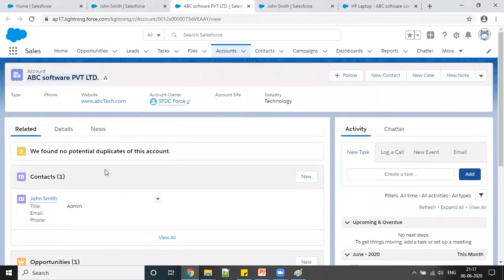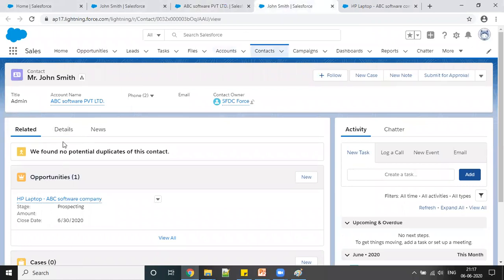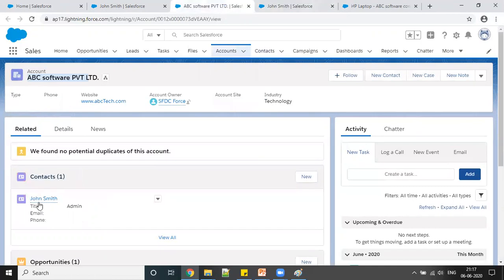In the account object, if you click on the detail, related means child objects, basically. Contact is a child record for account. Account is a master record. So in the related list, you can see we have one contact created right now, this John Smith. We can see it on the related list here.